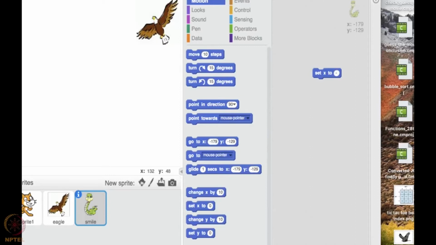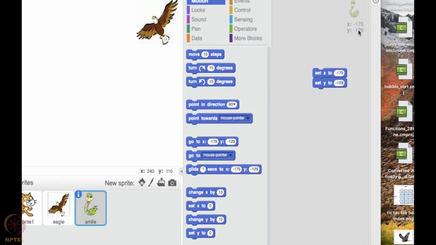So X is minus 179 and Y is minus 129. So set Y to minus 129. If you don't understand how the coordinates are being set, you can refer here. The positions are shown here.